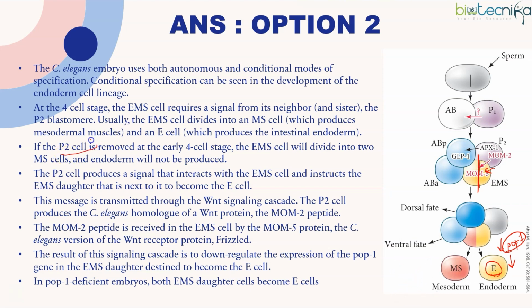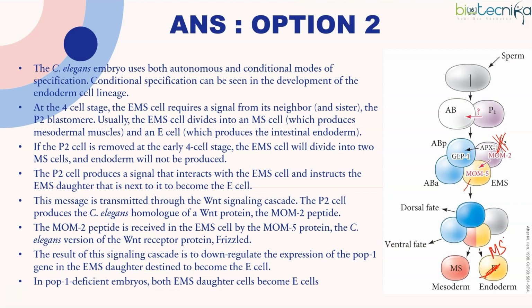So if P2 cell is removed at an early stage, then this POP1 down regulation will not happen, because MOM2 will not be there if P2 is not there. MOM5 will also not receive signaling. So POP1 will not be degraded, it will be same as MS. In MS, POP1 is present. It is not down regulated because signaling is given to the E side of the cell, not to the MS side, because P2 is in touch with this cell. Okay. So if P2 is removed initially, then EMS divides into 2 MS cells only. Instead of E, you will get 2 MS cells.